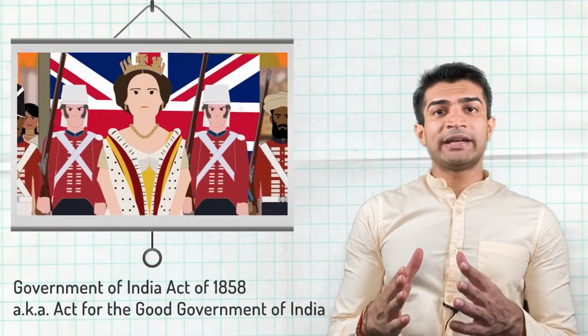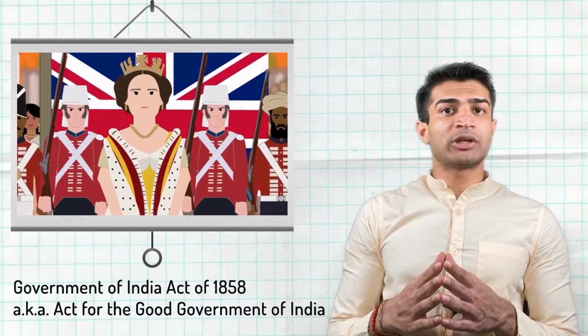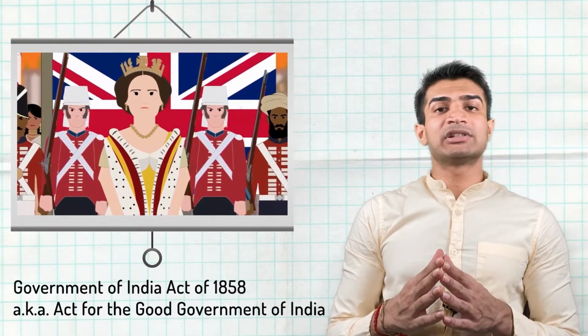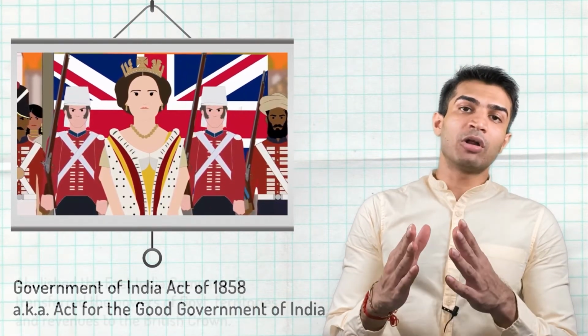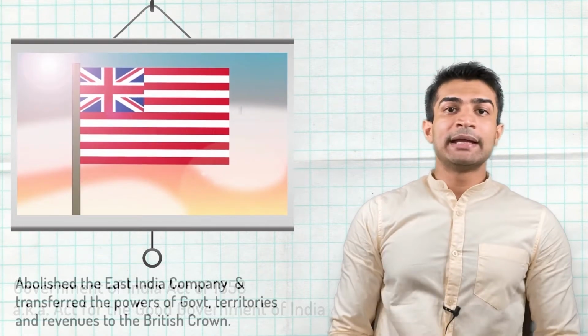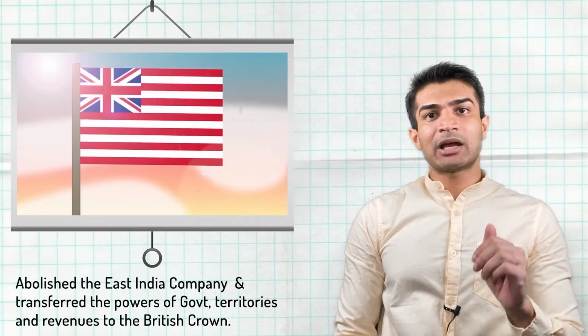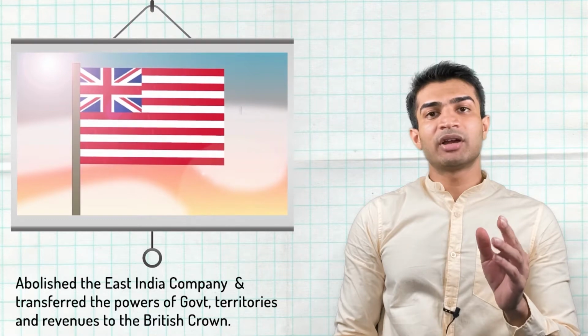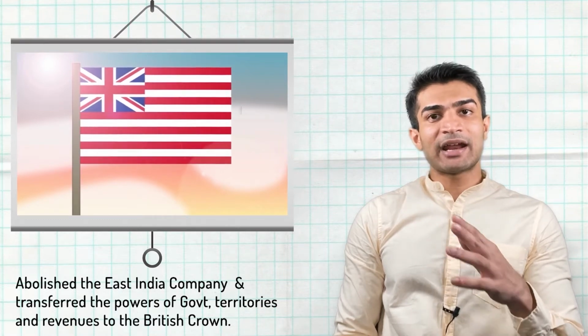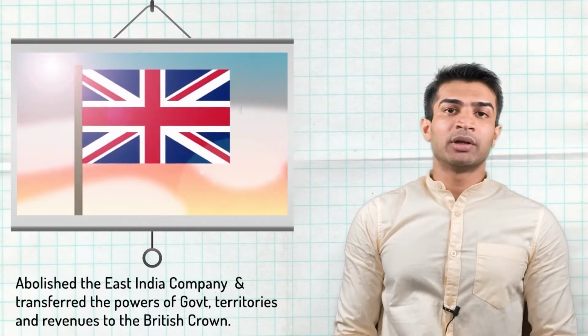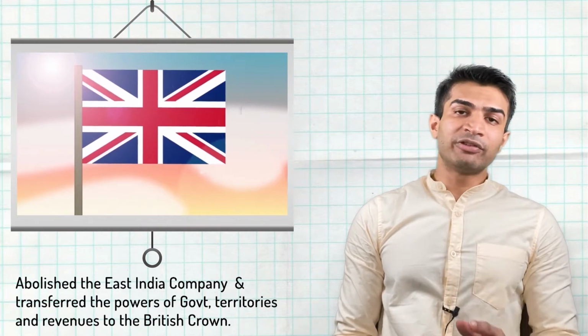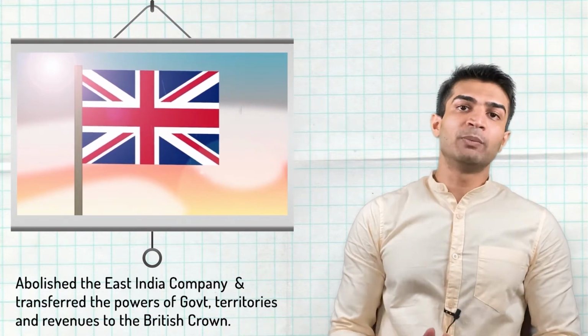The Government of India Act of 1858, also known as the Act for the Good Government of India, was enacted in the wake of the Revolt of 1857. It abolished the East India Company and transferred the powers of the government, territories, and revenues to the British Crown. The Company rule ended in 1858 and then the Crown rule began.